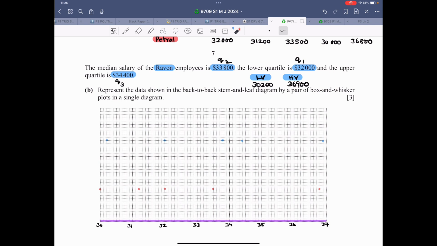Why have I written over here? Because they are asking us to represent the data shown in the back-to-back stem and leaf diagram by a pair of box and whisker plots, popularly known as box plots. So that's a 5-point summary. Remember this thing, 5-point summary. That is what we are doing. So what are the 5 points? That is the lowest value, the lower quartile, the median, the upper quartile, and the highest value.